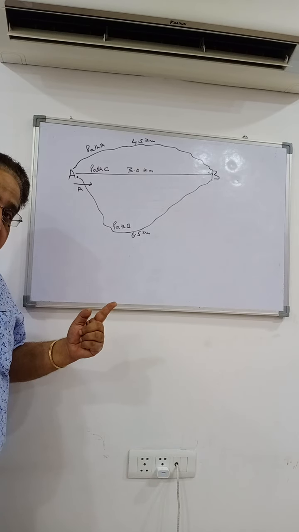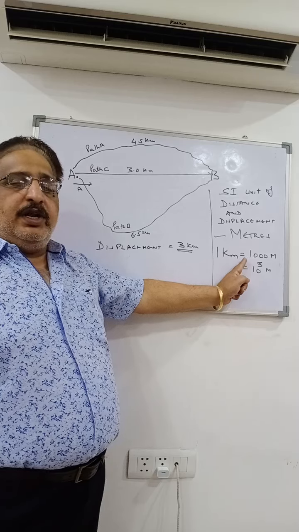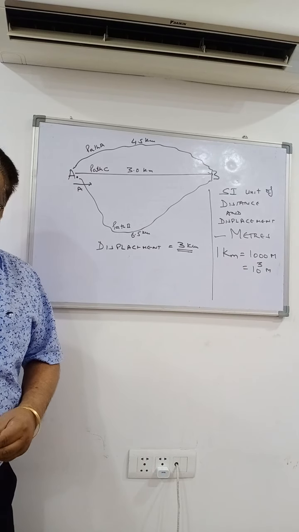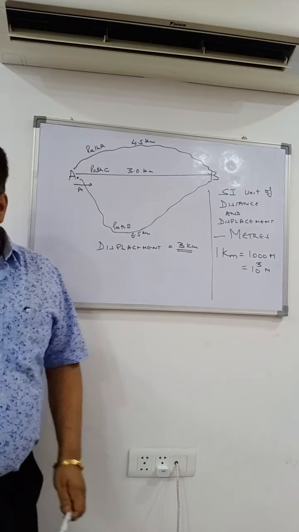If you take it in kilometers, 1 kilometer is equal to 1000 meters or 10 raised to power 3 meters. SI unit of distance and displacement are meters. Is that clear? Moving on to another example. So this is what displacement and distance is all about. We'll be doing a lot of numericals on this.